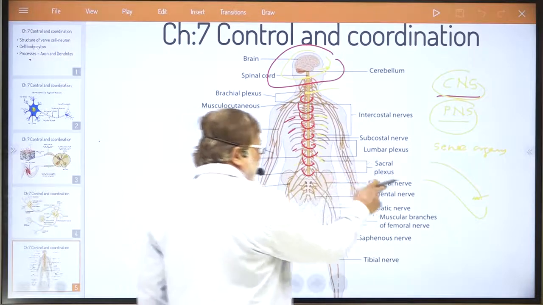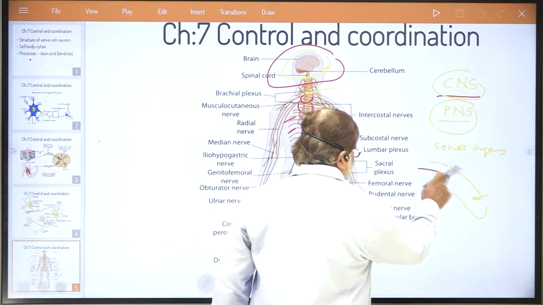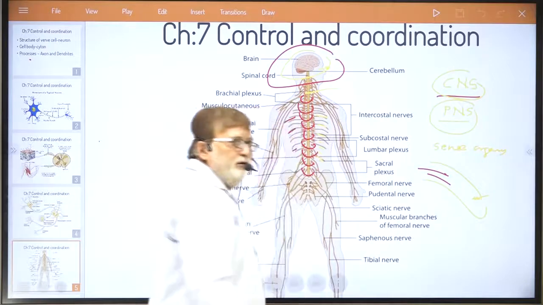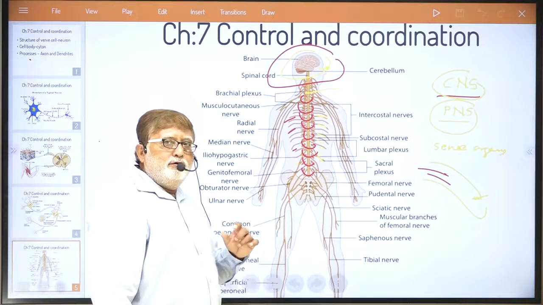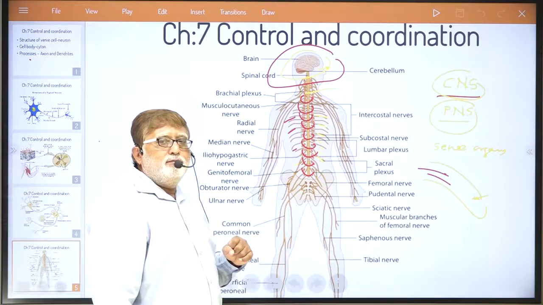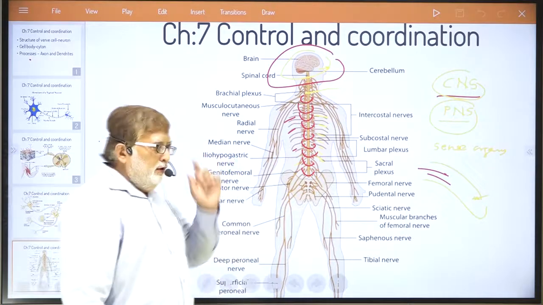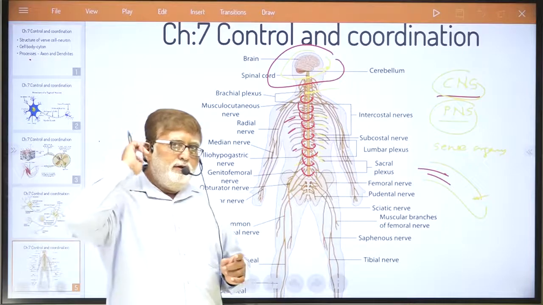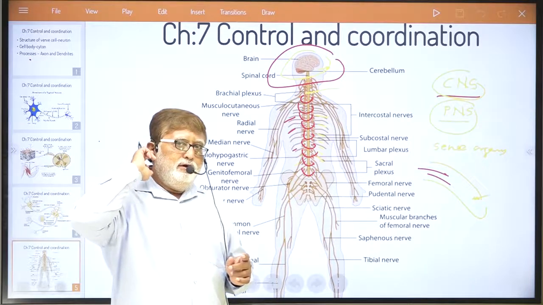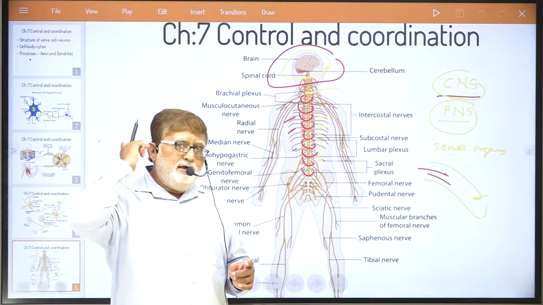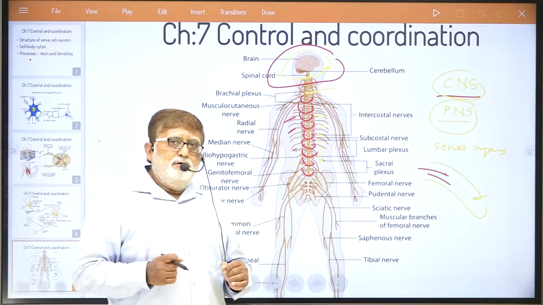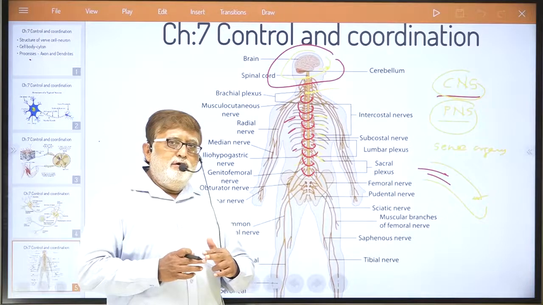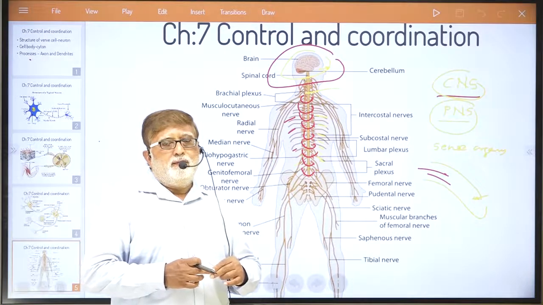Our tongue has got gustatory receptors. Our ear, you all know, what you are able to see is our external ear, but inside, in our inner ear, we have got centers for auditory receptors.